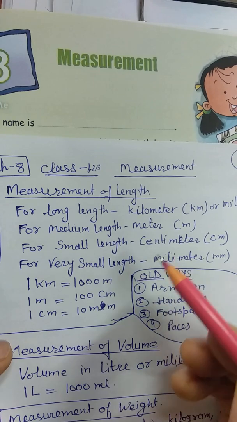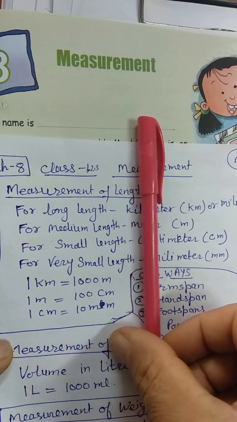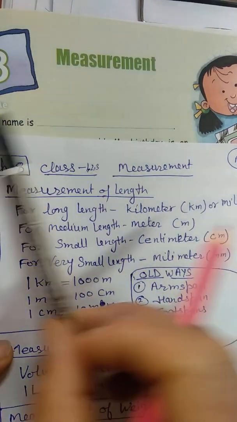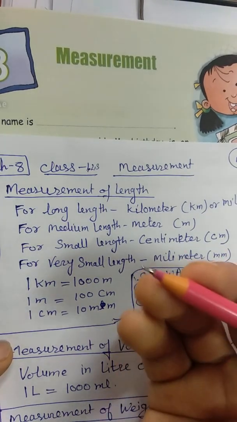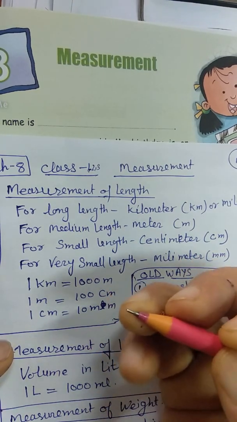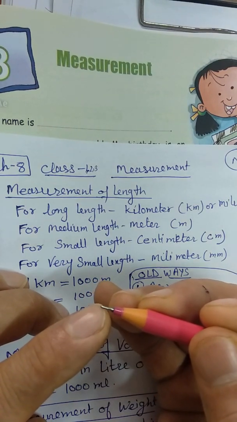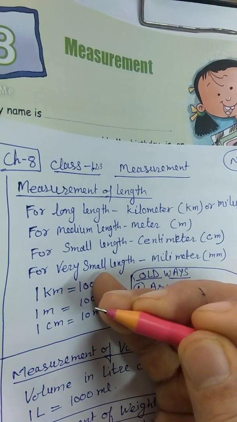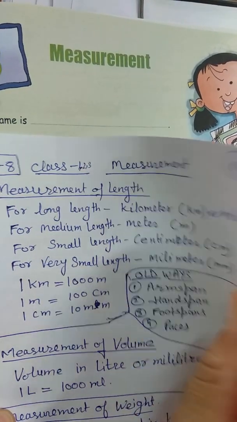But small length you can measure in centimeters. Small length means just like the length of this pen, we can measure in centimeters. We can't go for the meter for this. Or you can measure the length of the pencil or the paper in centimeters. Smaller than that is in millimeters. Millimeter means just like the thickness of the nib of this pen can be measured in millimeters. Or the thickness of a hair or the thickness of paper, very little, is measured in millimeters.